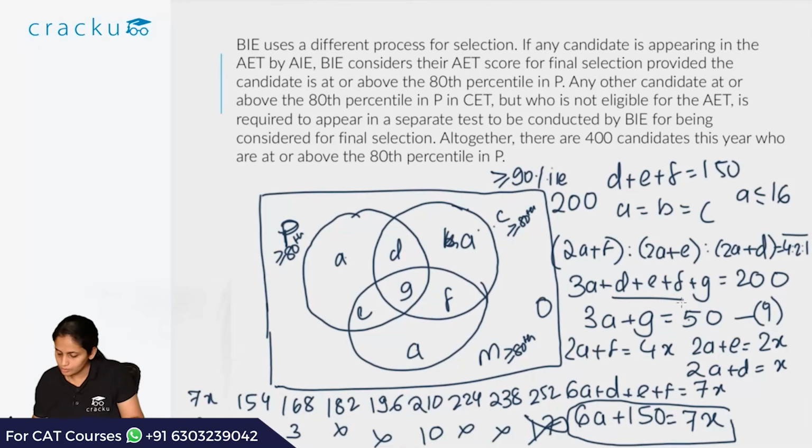So a is equal to 3, then we have 2a plus d is equal to x. If a is equal to 3, then 7x is equal to 168. So x is equal to 168 divided by 7, so that is 24. So x is equal to 24. So 2a plus d is equal to 24. So d is equal to 24 minus 2 into 3, that is 6. So in this case d will be equal to 18.